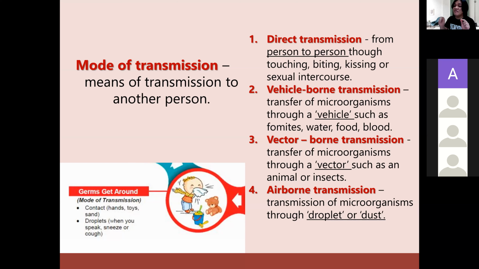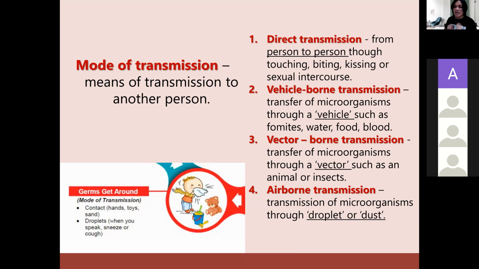However, because of the vehicle, we call it a vehicle, because of fomites, or maybe the microorganism is transferred into water or food, maybe because the sick patient prepared the food for the family member, and the microorganisms went into the food. Even without touching the other patient, the healthy patient will get sick. Why? Because the microorganism is transmitted through a vehicle. It could be cell phones, materials, or some things which the infected patient might touch.